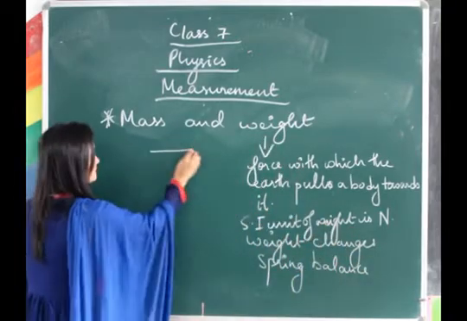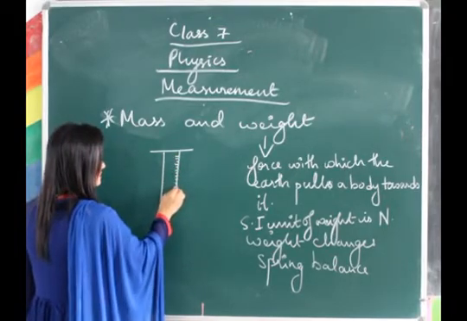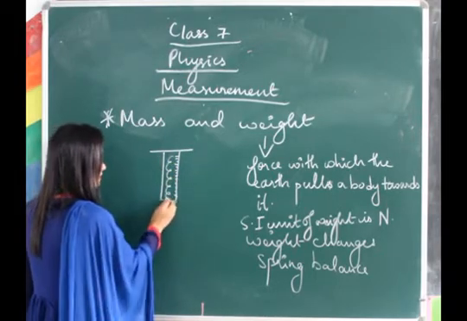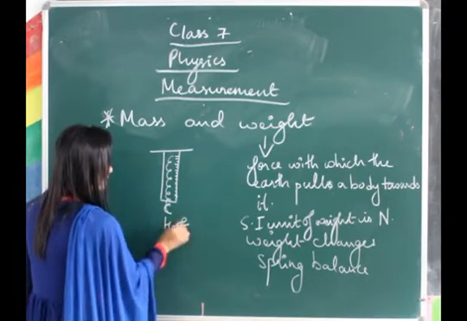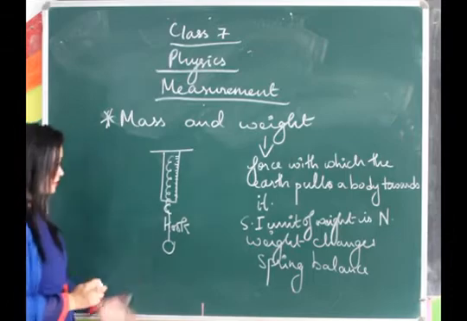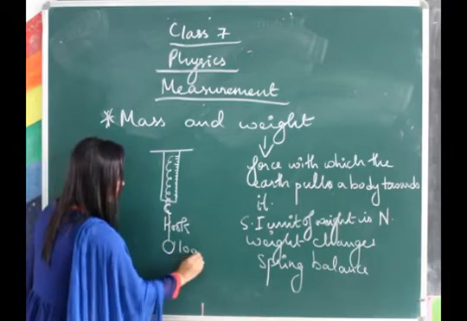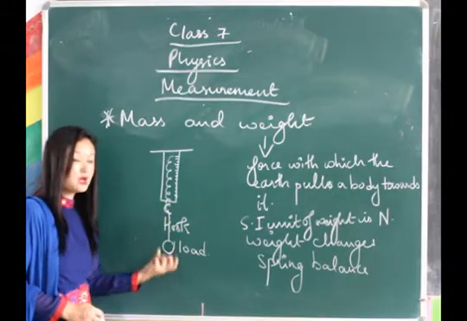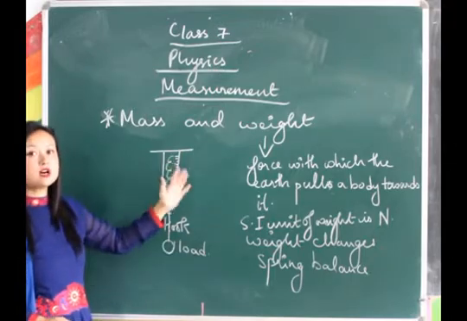A spring balance is something you might have seen. You have readings like this over here, and then you have wires coiled like this, which you cannot see. There is a hook here. We suspend, we hang the load here. Whatever object you have to measure, you suspend the load here. So if you weigh this load, the spring will be pulled down, and then you can see the reading over here. Whatever reading you see there is the weight.